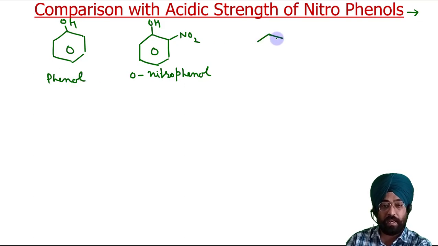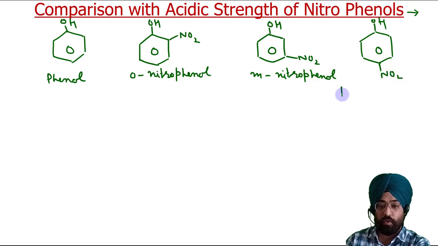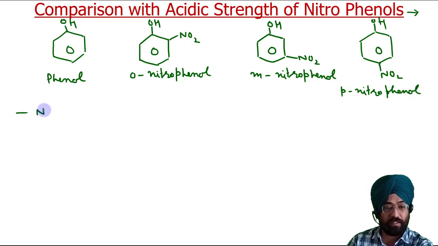And we can have this, your meta nitrophenol, and this one is your para nitrophenol.